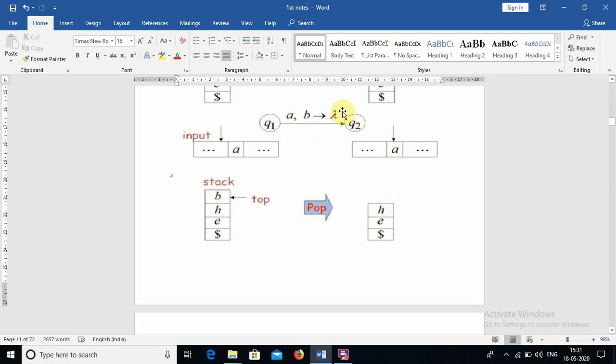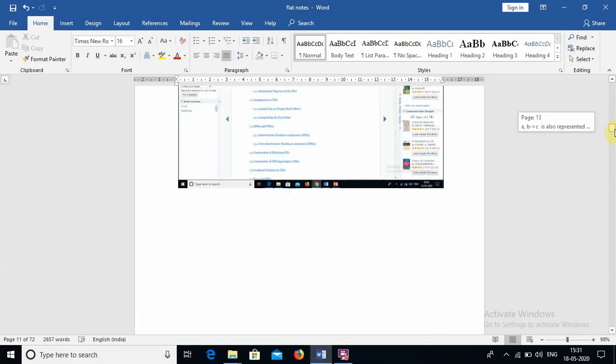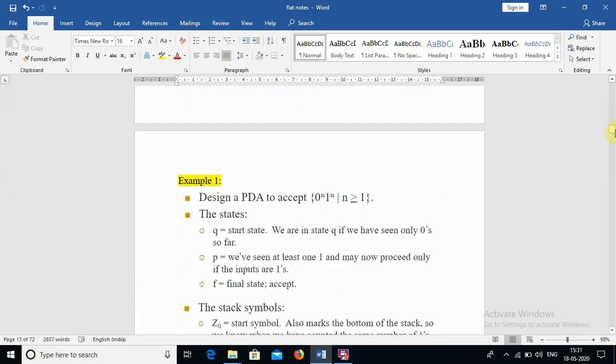So it is very important. What it means is that a is a part of input, b is an already existing stack variable, and c is what we need to push into the stack. If you find lambda anywhere here, it means we do nothing, okay. So this is very important. Till now we have already completed this. Now we can go with the examples on PDA.